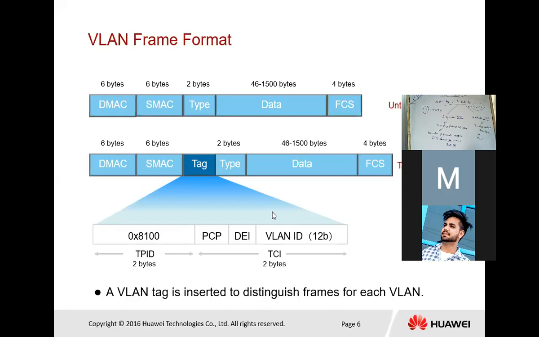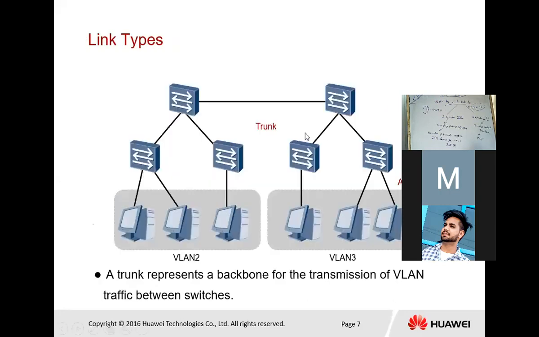Next, that is link types. Now we will discuss trunk and access ports, because when we are directly connected between switches, that is where we apply the trunk port.